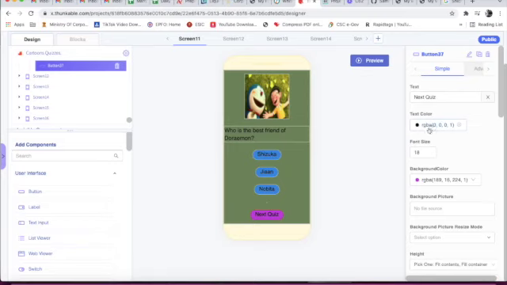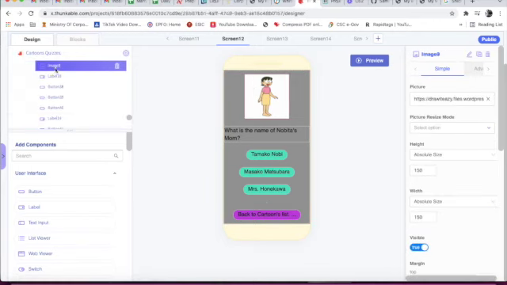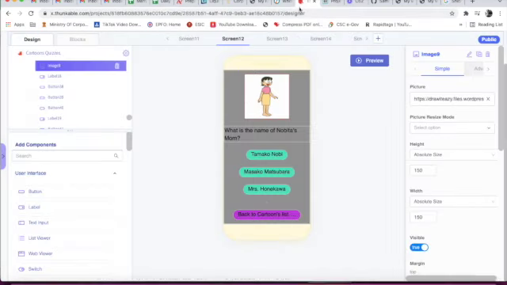Text is next quiz. Text color is black. Font size is 18. Background color is light pink. Now we will come to screen 12. Now this is the image of Nobita's mom. Here also we can search on Google for an image of Nobita's mom. Then this is image 9.